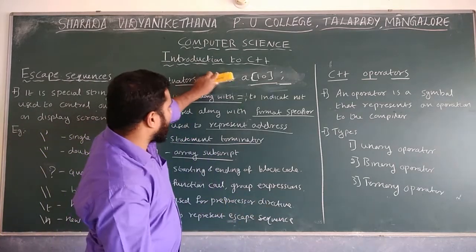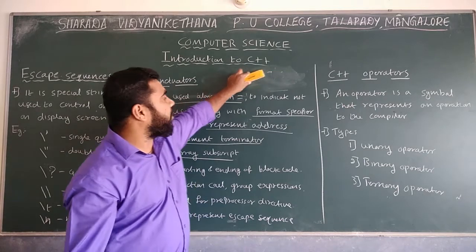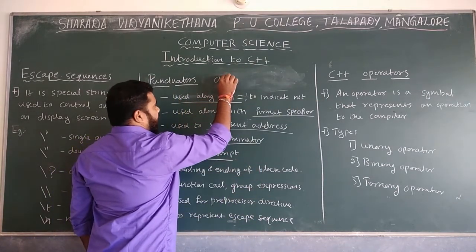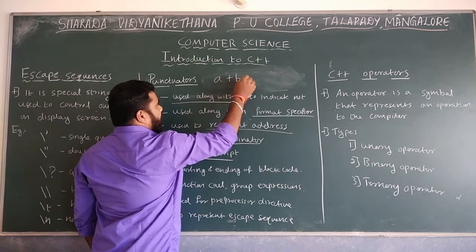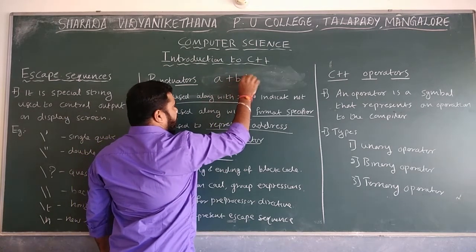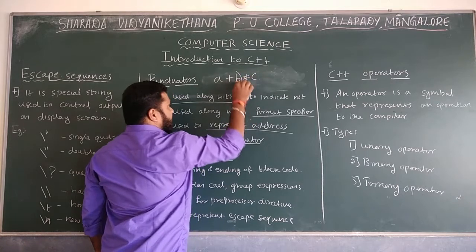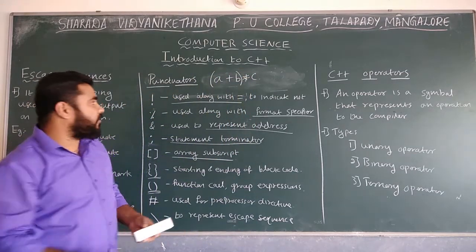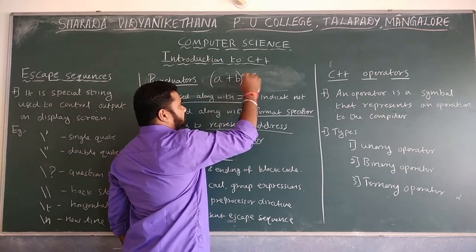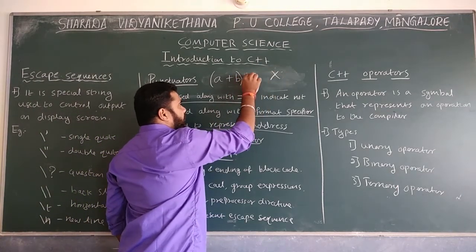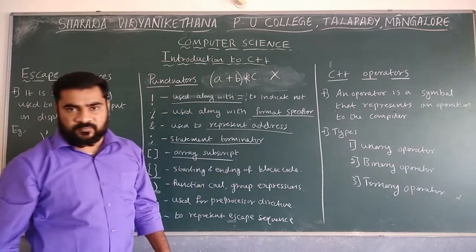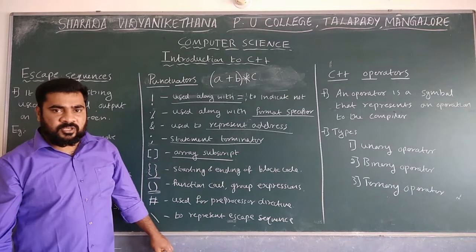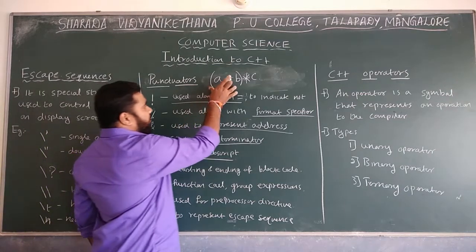We already know how to group expressions. Whenever you want to write an expression, for example A plus B into C, this is for grouping expressions. Into means the multiplication symbol here. The multiplication cross mark is not there, so instead you have to use the star operator. A plus B star C. If you group, this is the first operation, next operation.